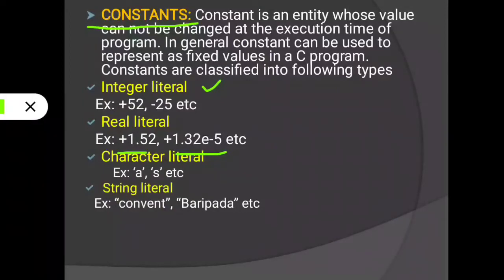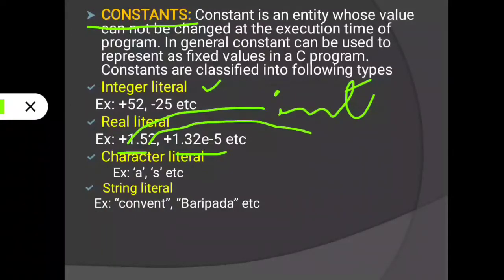The left of that dot sign is called the integer part, and the right of the dot sign is called the mantissa. Similarly, in exponential form, it is written using e.